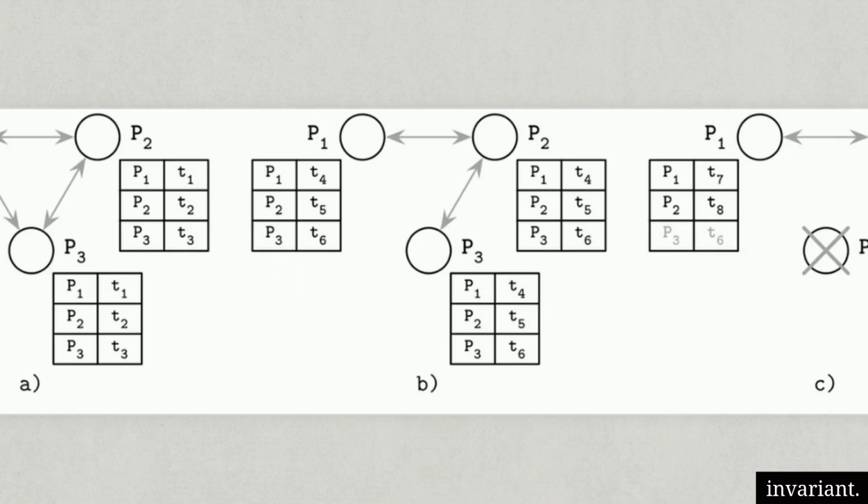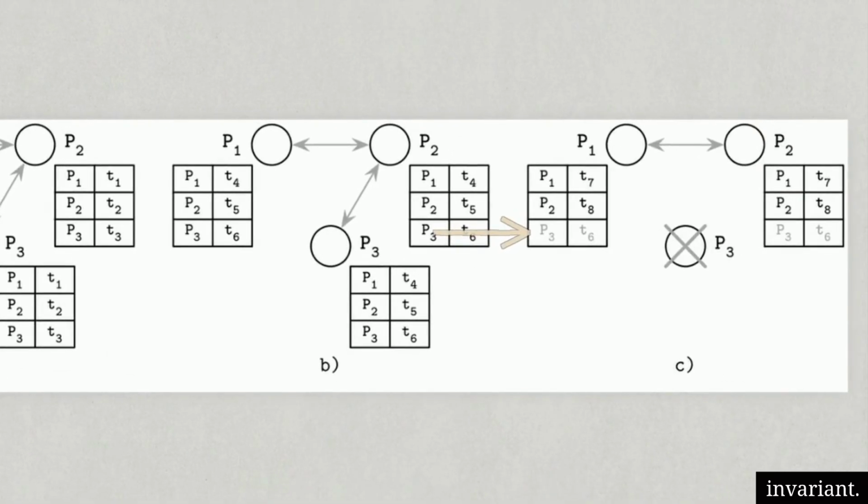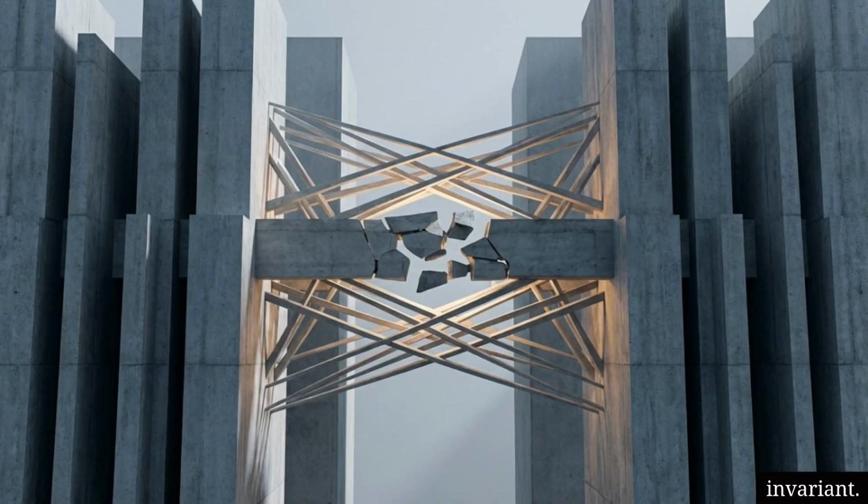A true failure state only registers when a node's counter completely stops updating globally across all merged tables, as seen here when P3 drops off the network entirely. Gossip maximizes data reliability through redundant communication paths. It ensures that a single severed link doesn't result in falsely bringing down an active node.